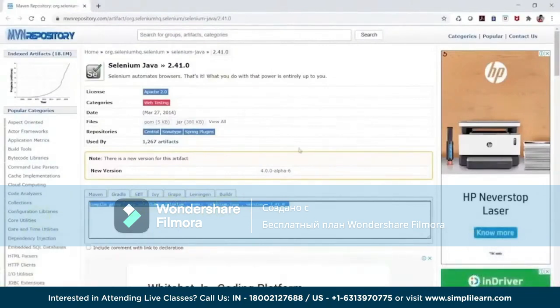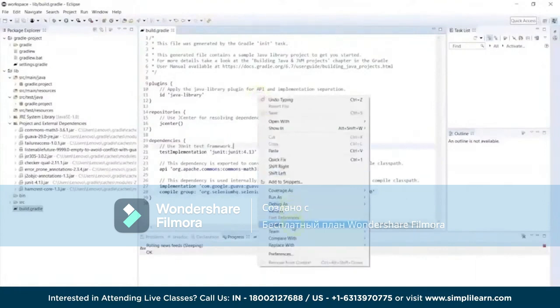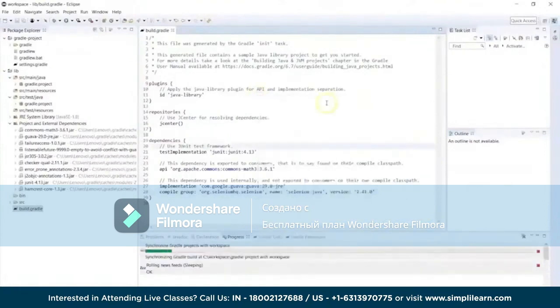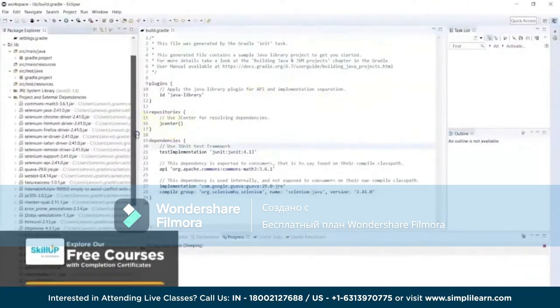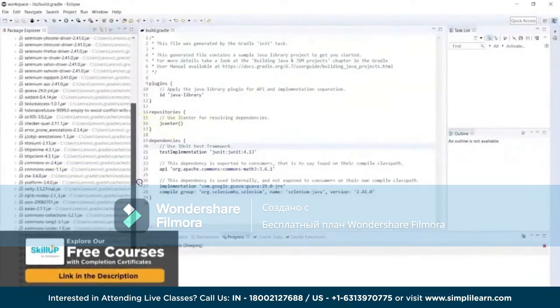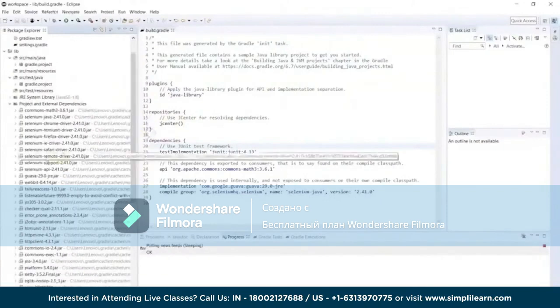Now we have copied this one, so we will go back to Eclipse. Here we just have to put that dependency and save it. So this is providing the Selenium dependencies. Now we just have to refresh the project. So right click over here, then you will see the options in Gradle saying refresh Gradle project. Once you do that, for the first time maybe it will take some time to download all the dependencies related to Selenium, but after that you will see the dependencies simply added over here in this case. So you can see that all the Selenium related dependencies are added.